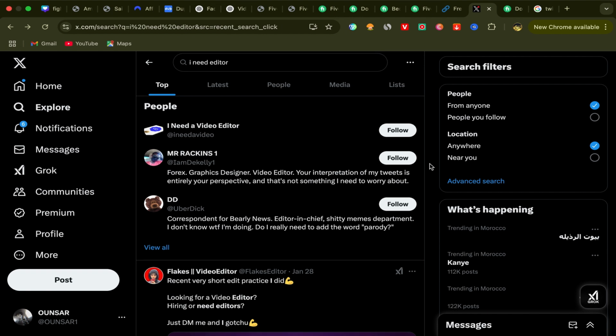You can even create a page on X, okay, and make a good logo and start using your page and reach out to those people and ask them to check out your page on X. And inside your page you will put all the services that you are promoting, okay, that people are already, of course, searching for on X.